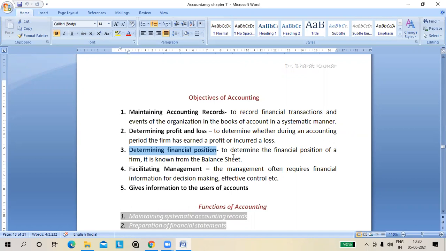Everything you get from this financial position, and for this purpose you will prepare the balance sheet. It will tell where the business stands, whether the financial position is strong or weak, right? That day I gave you the example: if you have more liabilities than assets, how is the position?